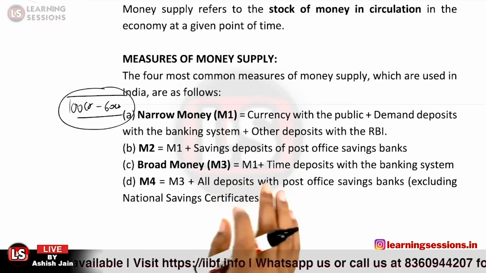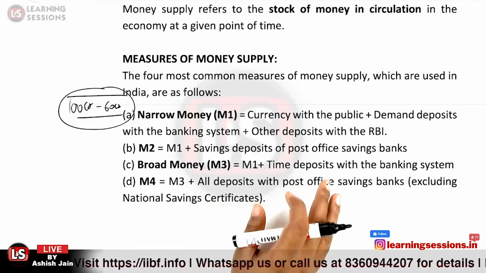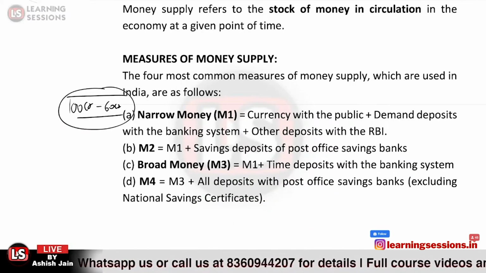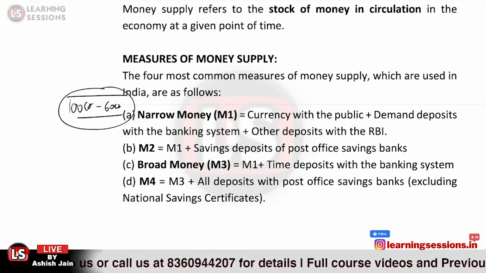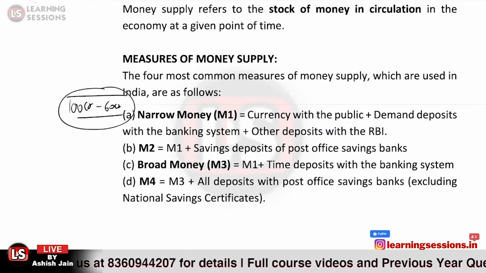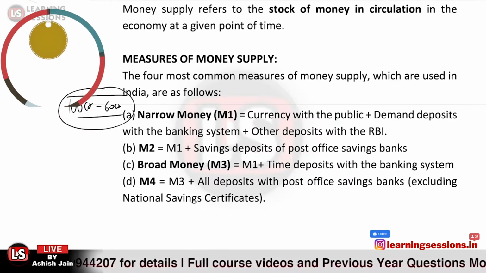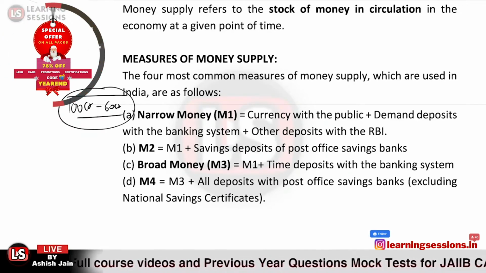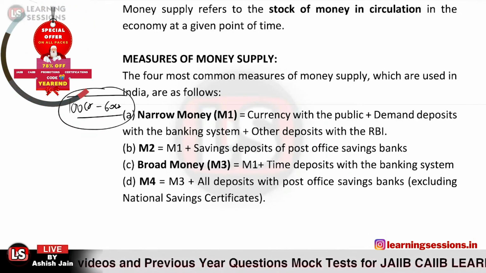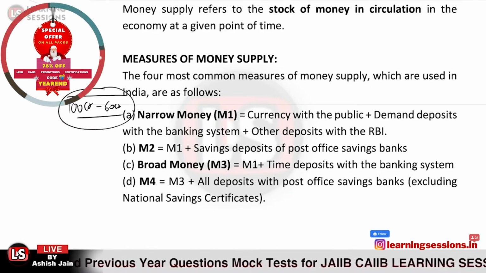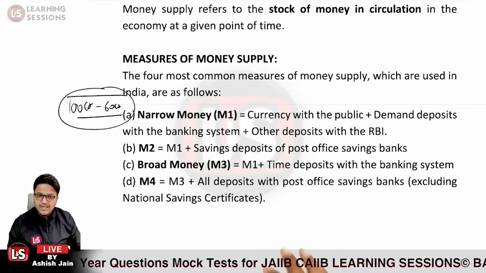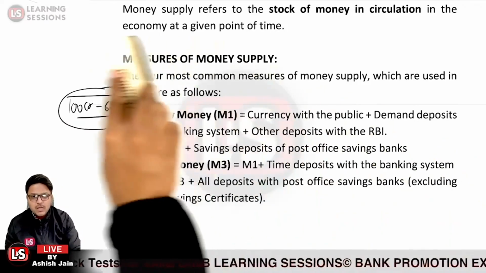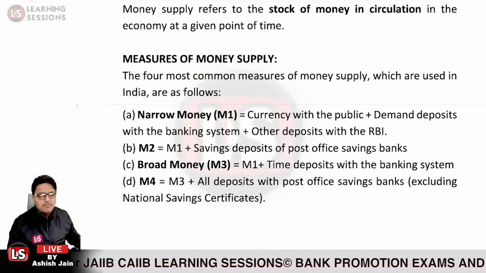Secondly, M2 is M1 plus savings deposits of the savings bank account, and M3 is the broad money, that is M1 plus time deposits. Now, what do you mean by time deposits? That represents the amount which can be withdrawn after some particular period of time, and it is not available on demand. That is the time deposit component. Is that clear? Okay, so that is related to the measures of money supply.